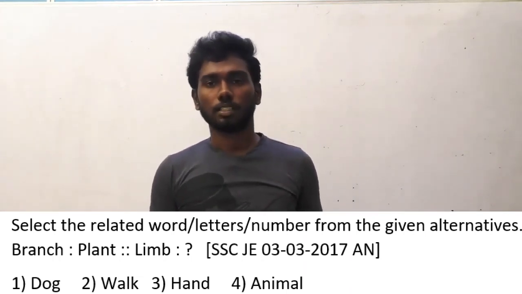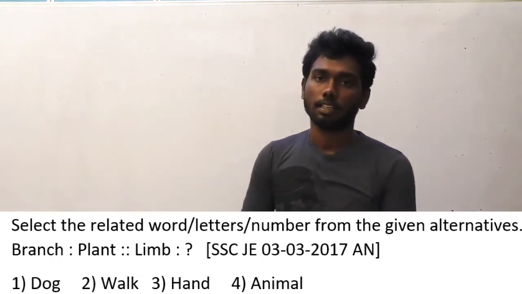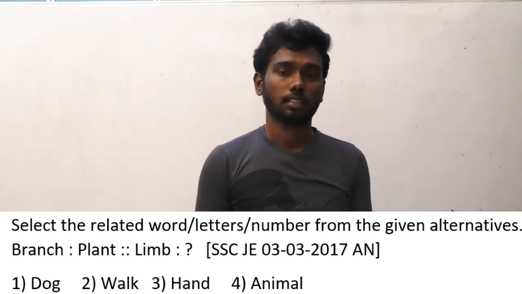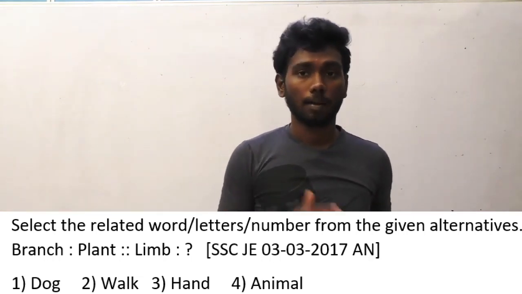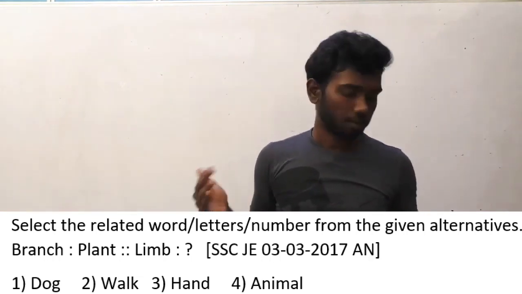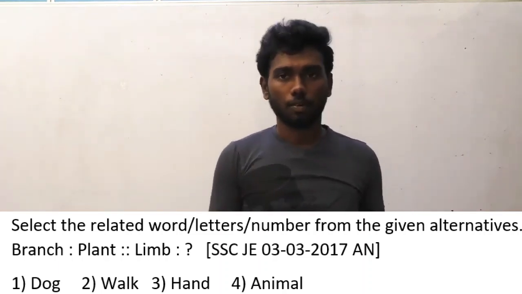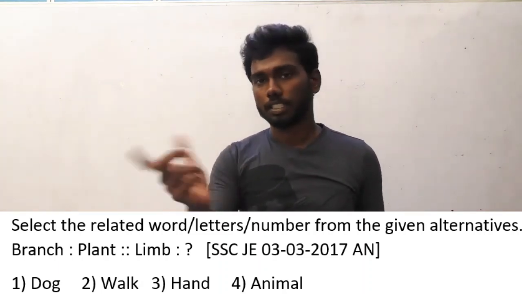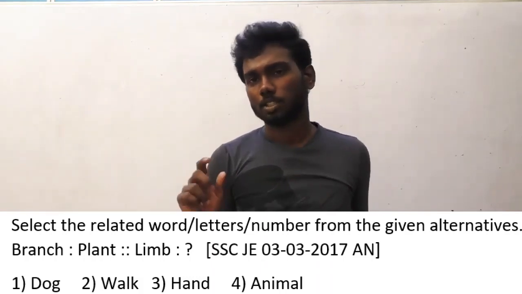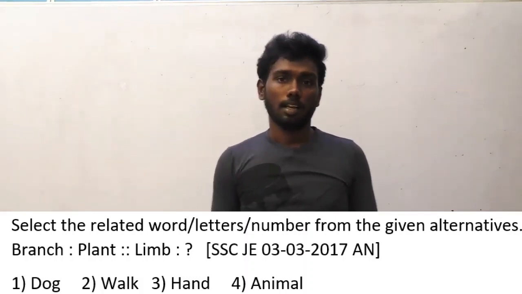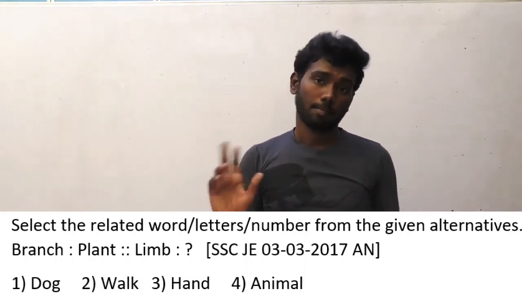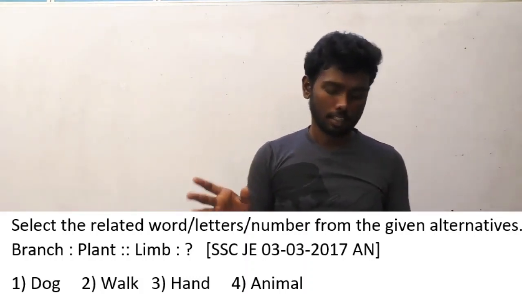So if you find some questions difficult like this, you have to frame a sentence to make it easy, which I have already taught in the verbal analogy session conducted before. So we have to form a sentence for the question first. Branch is to plant. How can you form a sentence with that?